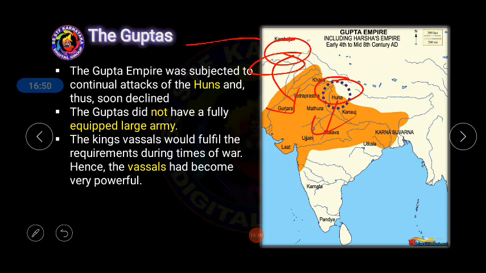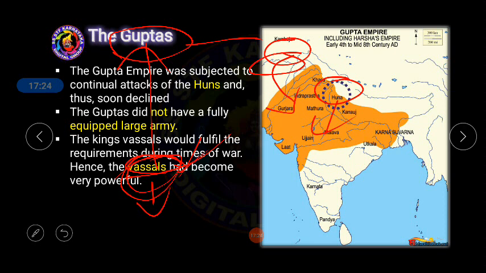Next one, the Gupta did not have a fully equipped large army. So that is also one of the weaknesses of the Gupta Empire, because of which it had to decline. The king's vassals could not fulfill the requirement during the time of the war. Vassals means small rulers who were supporters of the king, who were nurtured by the king. At the time of war, vassals are to extend their help to the Gupta ruler. But when the vassals became so powerful, and the Gupta ruler became so weak, these vassals did not extend help to the Gupta ruler at the time of the war. So this made the Gupta Empire decline.